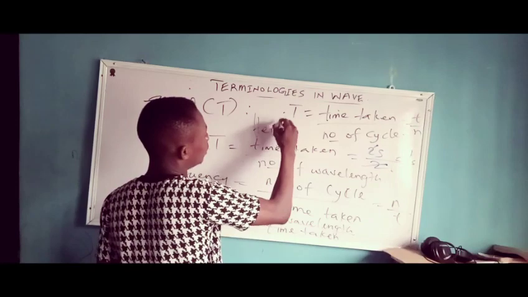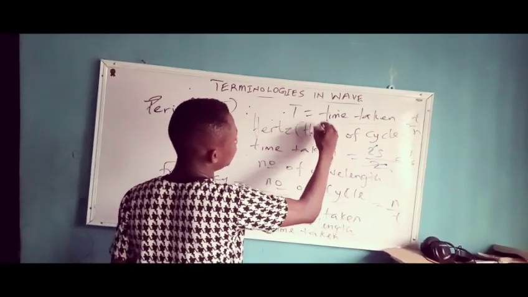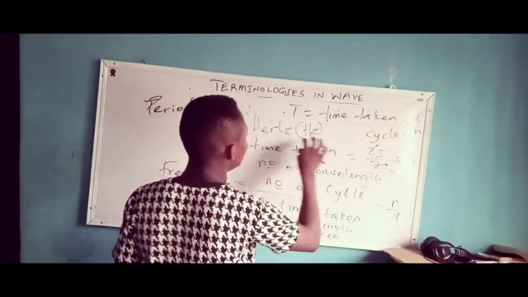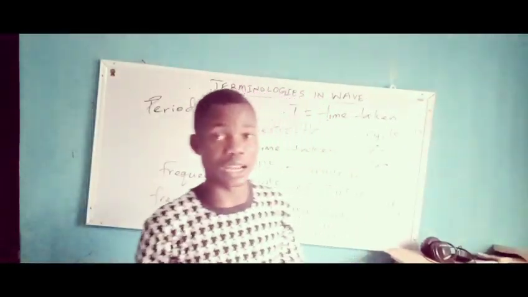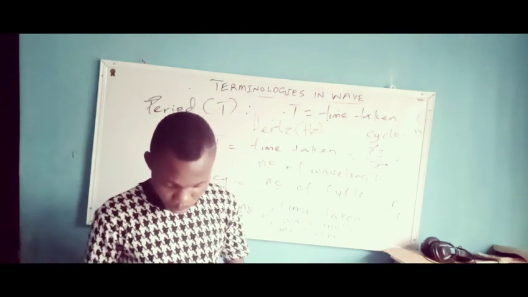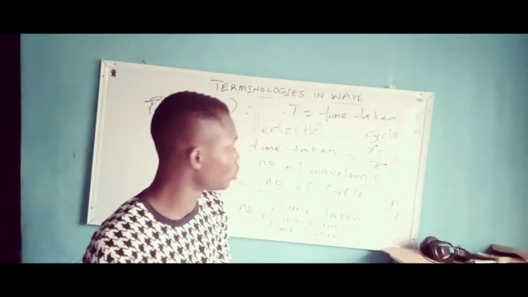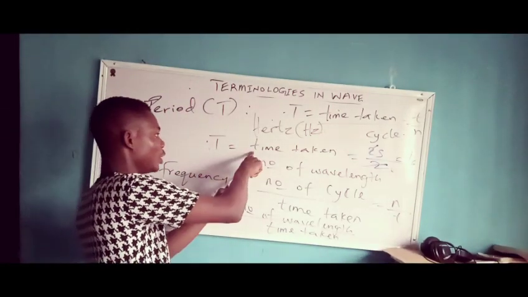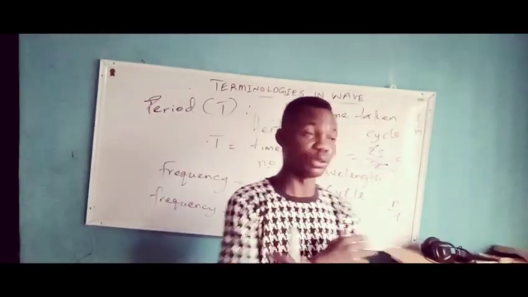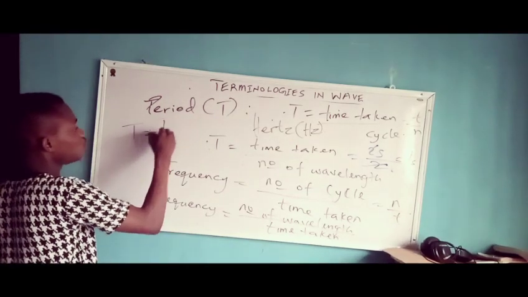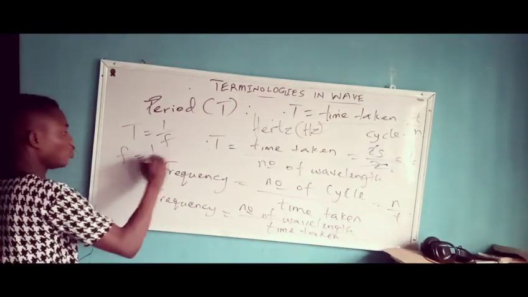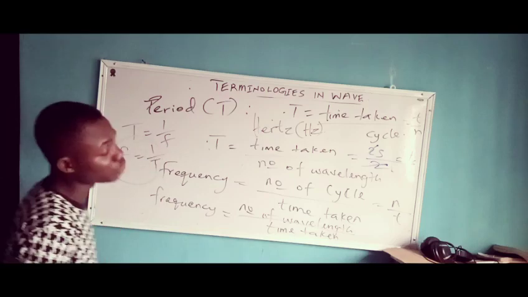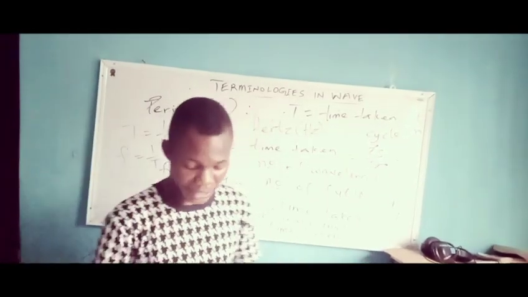The unit of your frequency is hertz, H-E-R-T-Z. It's represented by Hz, from the scientist Heinrich Hertz. And don't forget I said that your frequency is the reciprocal of your period, so also your period is the reciprocal of your frequency. That means there is an equation between period and f. Your T is 1 over f, and your f is 1 over T.